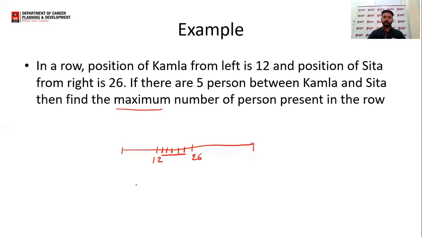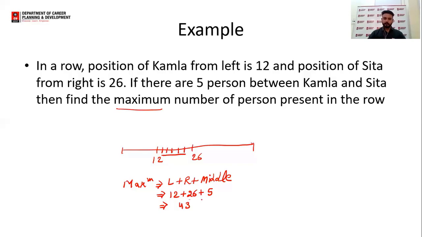To get the maximum number of students, just use a very simple formula again. We could do it directly also, but the formula is L plus R plus middle persons. So L here is 12, R is 26, and the number of students present in the middle is 5. So 12 plus 26 is 38, and 38 plus 5 is 43.